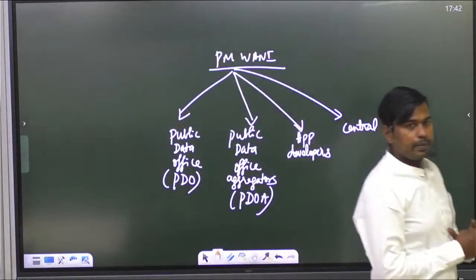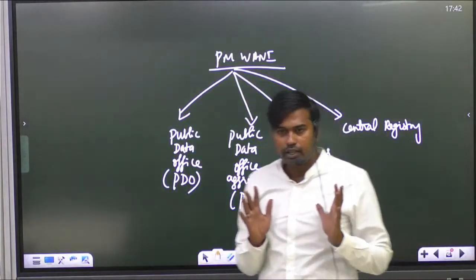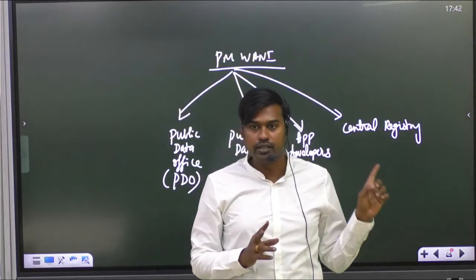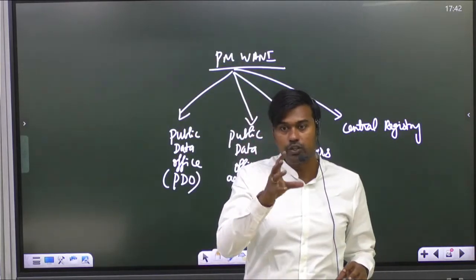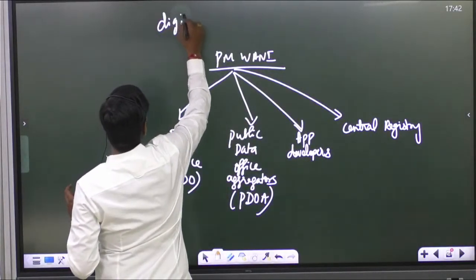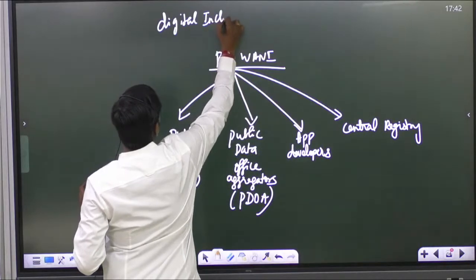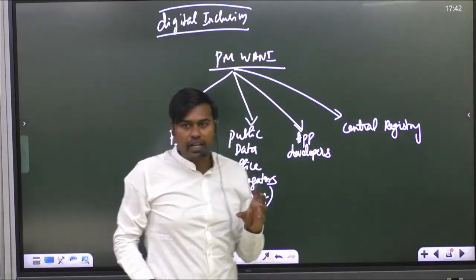Yes, written. Now let's try to learn. See, first understand the concept. The main objective of the scheme is that it is going to change the total digital climate, the digital inclusion in India. What they are saying is that it will completely change it. It has a very good vision and practicality also. What does practicality mean?